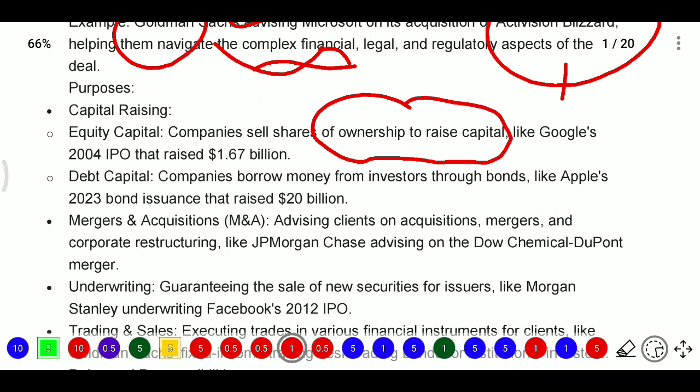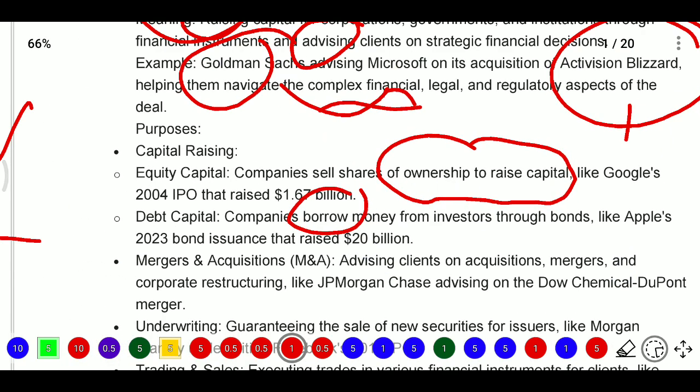Whereas debt capital means the company borrows money from investors through bonds. For example, Apple in 2023 issued bonds and raised $20 billion. That is debt capital and equity capital. In some cases, we will go for mergers and acquisitions, so it will help in these cases too.